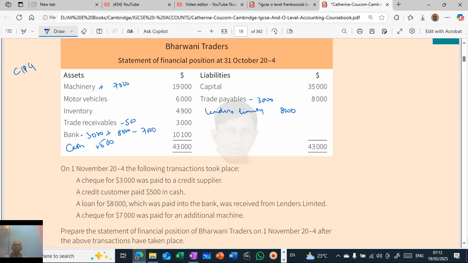So what will be the effect of this? This will become 5,000. This will be 35,000. This will be the same. This will become 5,000. This will be 8,000, so Lenders Limited will come in addition. The machinery will become 19 plus 7, 26,000. This will be 6,000 itself. This will be 4,900. This will become 2,500.